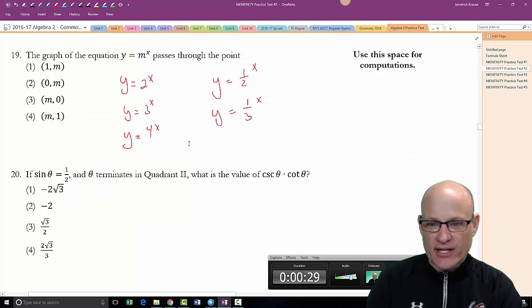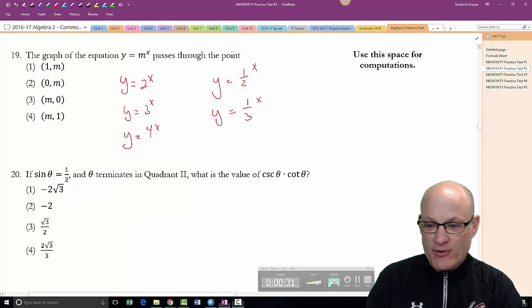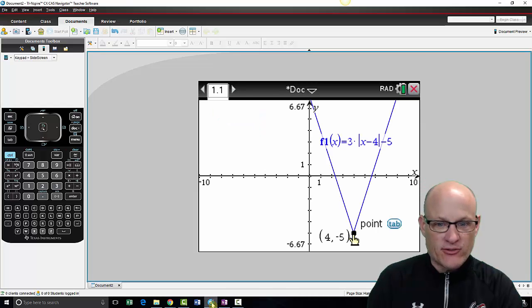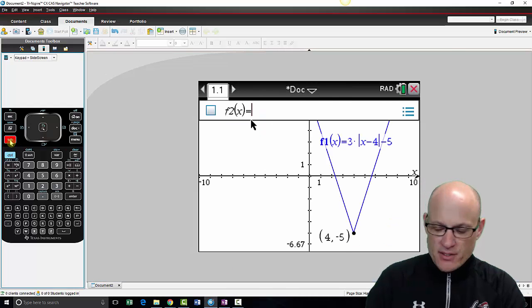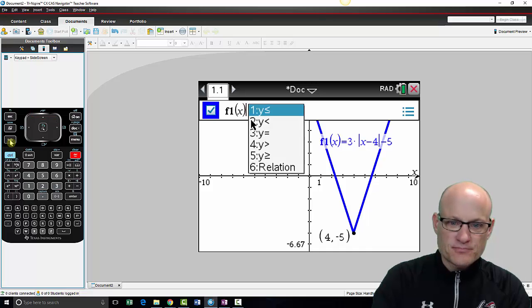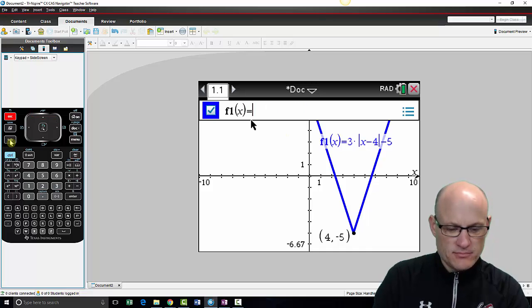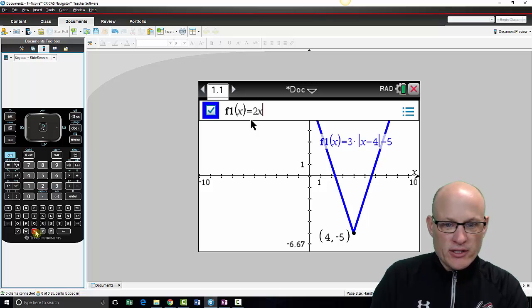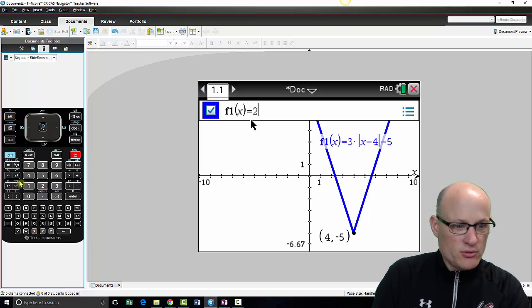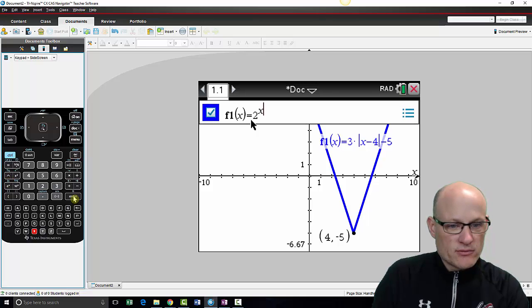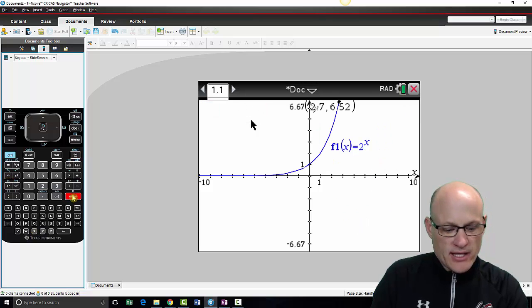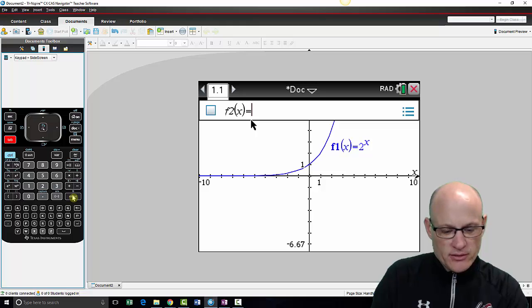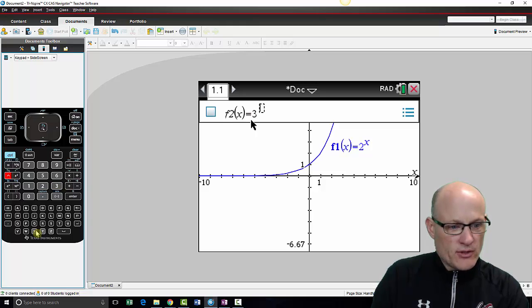So if I come over to my graphing calculator, for those of you that did a nice job with exponential functions, you probably already know the answer, but you know what? Let's take a look. So, how about 2 raised to the x. And then hit tab. And then 3 raised to the x.